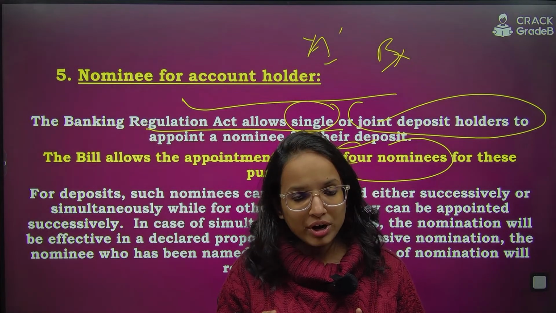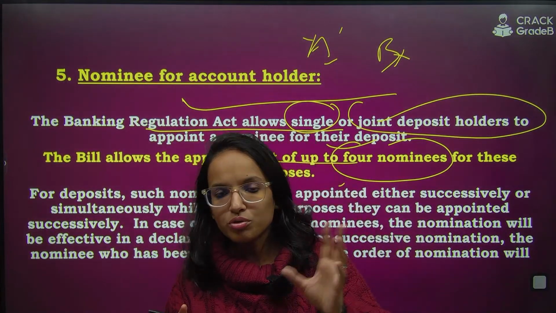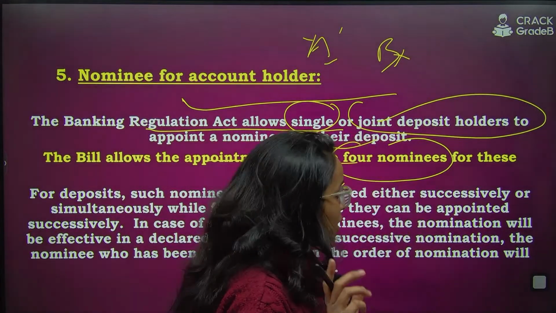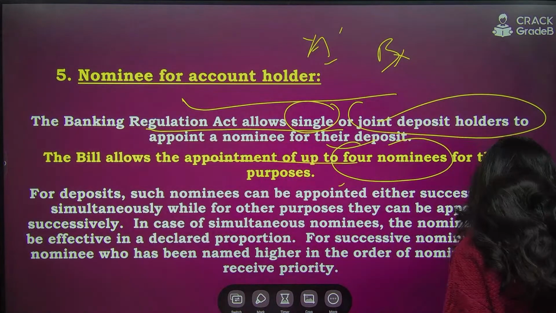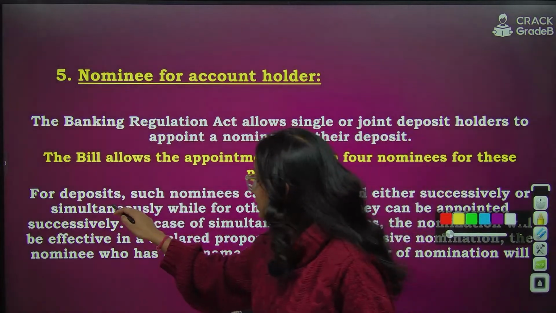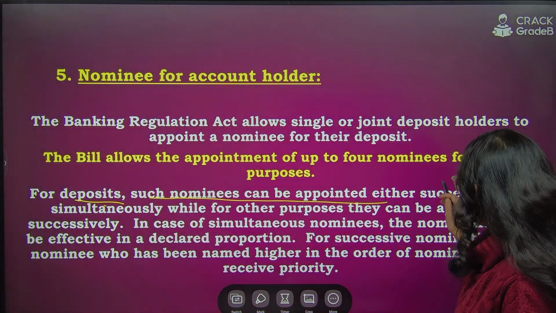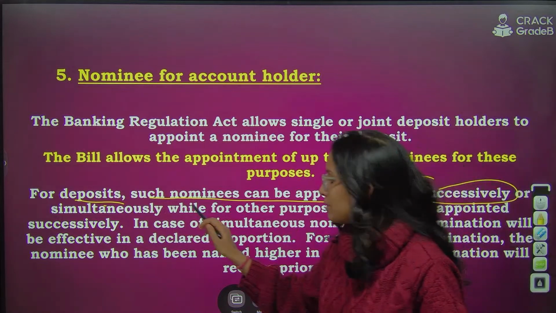Are you getting my point? So this was the broader reason. So please remember this fact. Now you can have 4 nominees. But what is to be kept in mind here is that for deposits, normal deposits basically, such nominees can be appointed either successively or simultaneously.